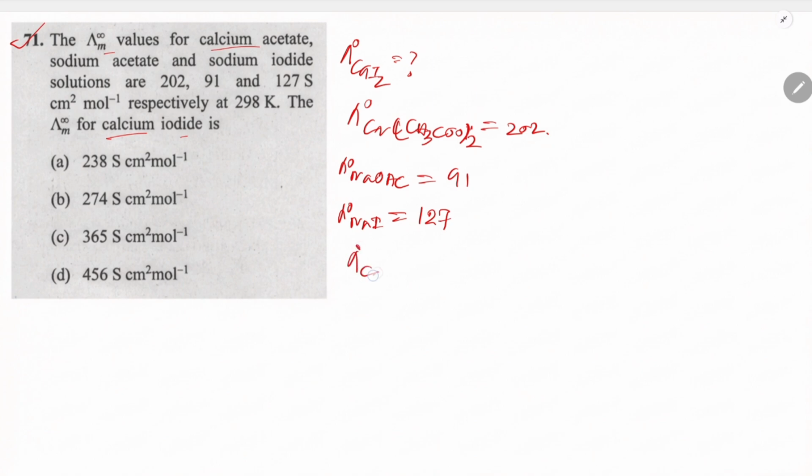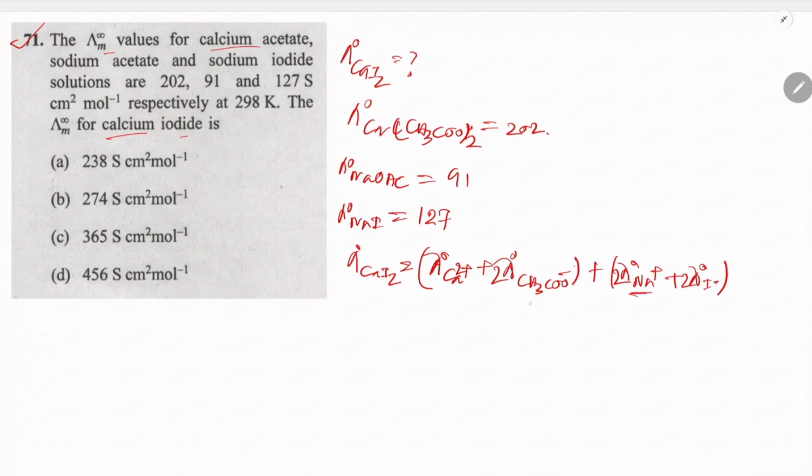Then lambda naught of CaI2 is equal to lambda naught of Ca2+ plus small lambda of CH3COO minus, because this value is given. So this is for 2 moles, and plus the iodide, lambda naught of Na plus, 2 of Na plus, lambda naught 2 of I minus.